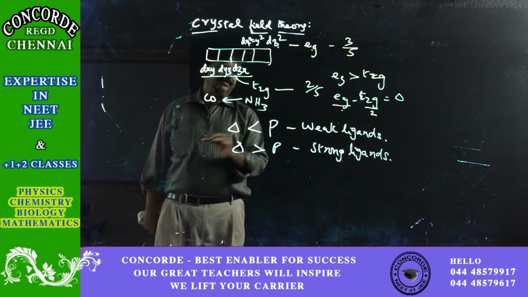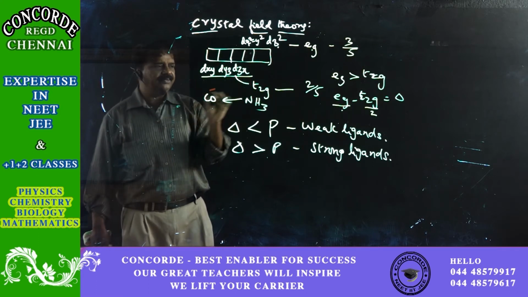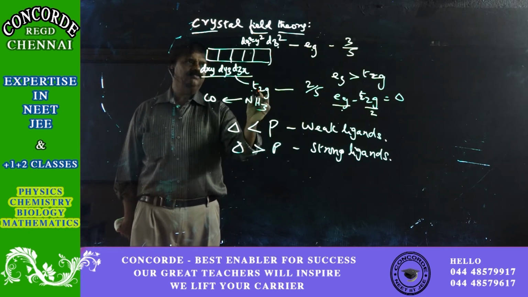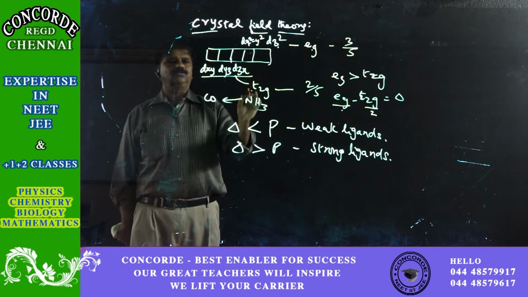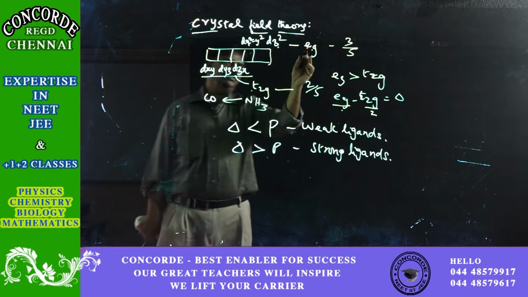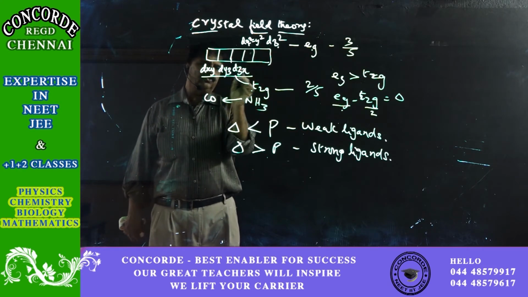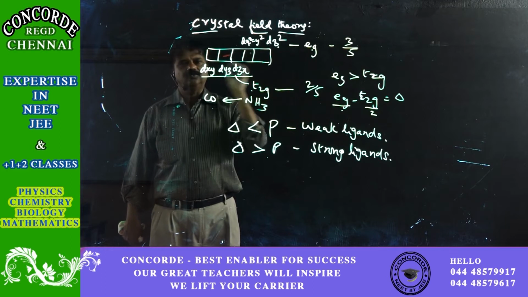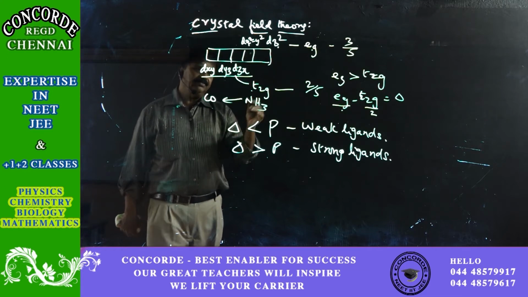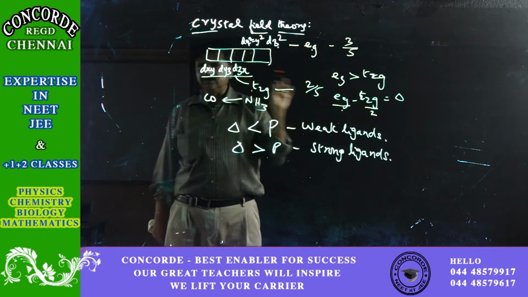Okay, what do you mean by delta is less than P? Where we have said this 1, 2, 3, dxy, dyz, dxz are all in T2g. If this is very, very less, then the fourth also will be in T2g and not go to Eg. The fourth one, instead of dx square minus y square, dz square in Eg, if the difference is not much, instead of 3 suborbitals in T2g, it will go to 4, and it will go to the T2g level. Okay. And of course, even if it is very, very least, even dz square also will not be there, so there will be no Eg at all, all will be in T2g.